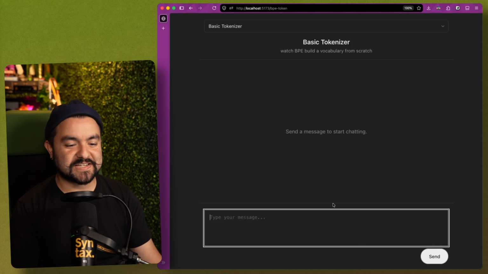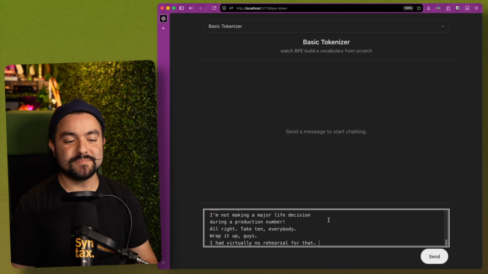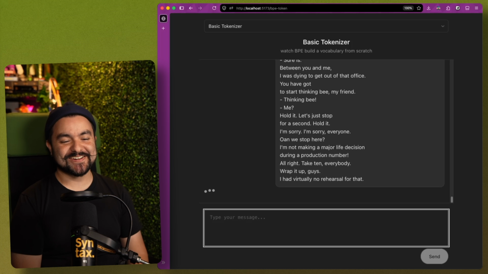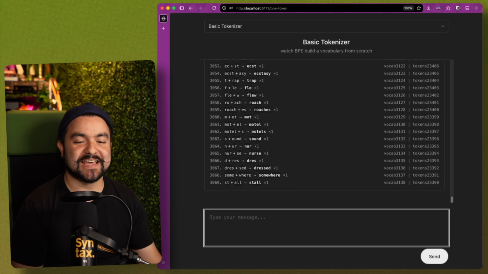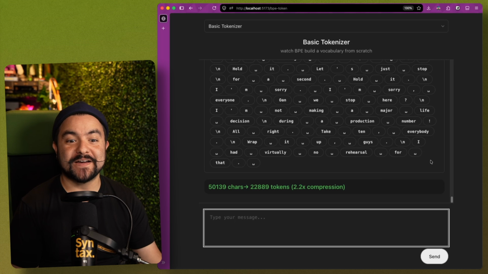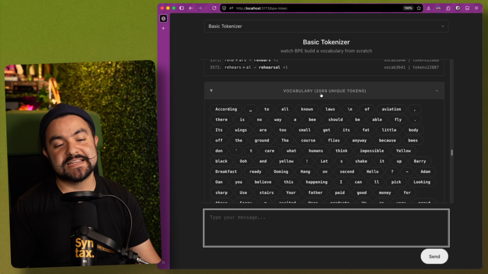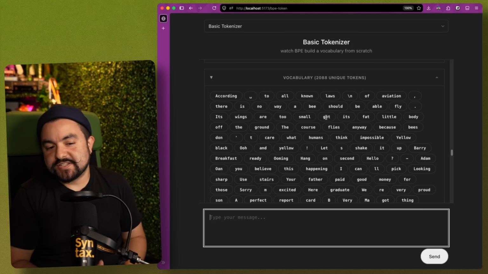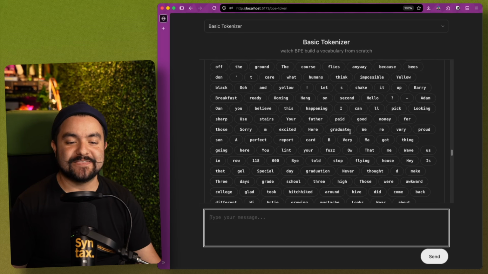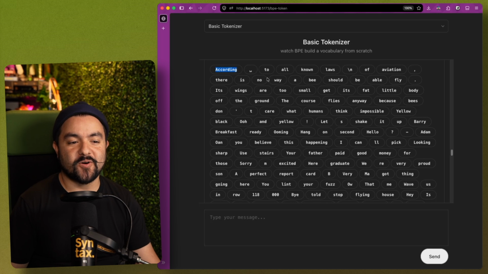So to see a more interesting example, I'm going to plug the B movie script into this tokenizer, and we can see it work to actually do all of the merges and find all of the unique tokens in the B movie script. So after the training, this found 2,088 unique tokens, which essentially is all of the unique words in the B movie script. And so you can see it found all the whole words.